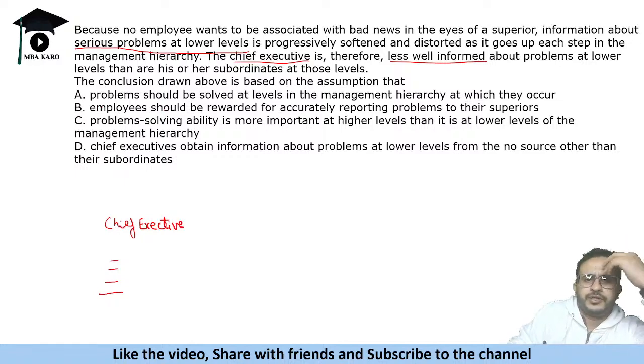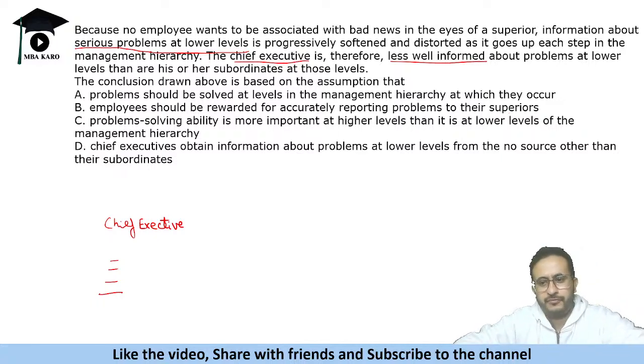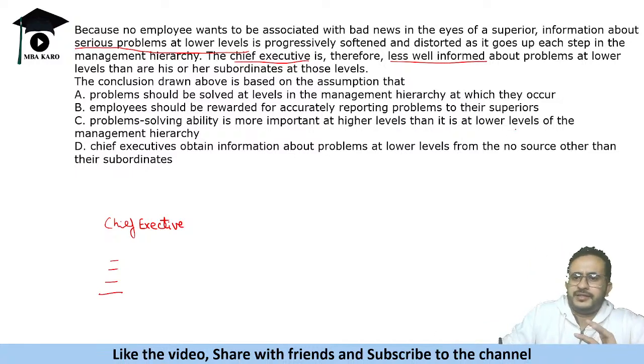So employees should be rewarded for accurately reporting problems to their supervisors. Should be rewarded. So this is again suggesting some course of action that they should be rewarded, but that is not related to the case, right? Problem solving ability is more important at higher levels than it is at lower levels of the management hierarchy.